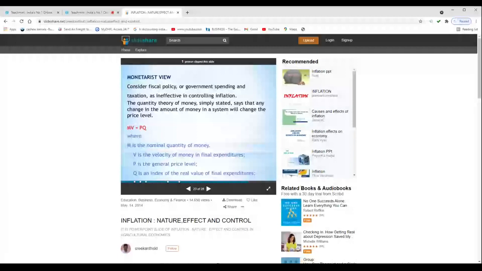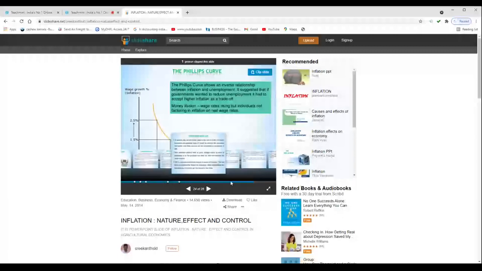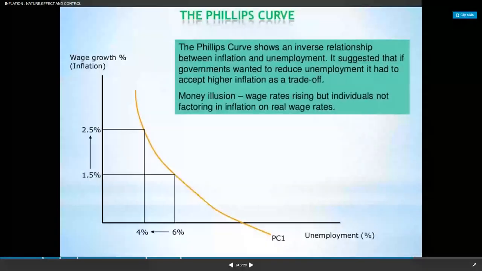What is money illusion? Wage rates are rising, but individuals are not factoring in inflation on real wage rates. In wages there are two types: one is money wage and the second is real wage. Money wage is whatever they receive in terms of money after working. And with that money wage we are able to purchase goods and services, and that we call real wage rates. So wage rates are rising, but individuals do not factor in inflation on real wage rates.